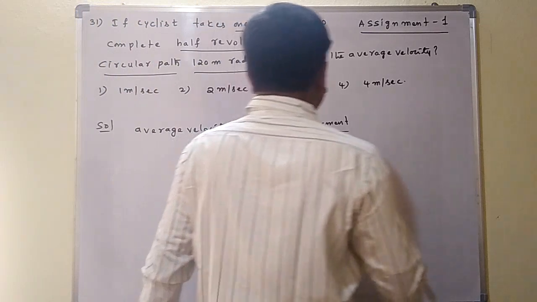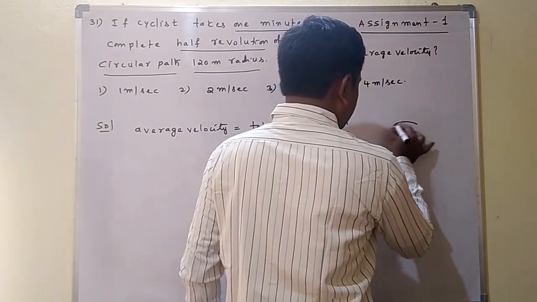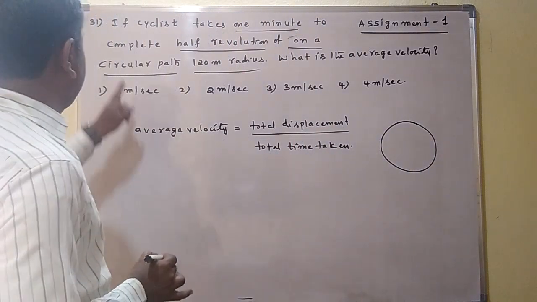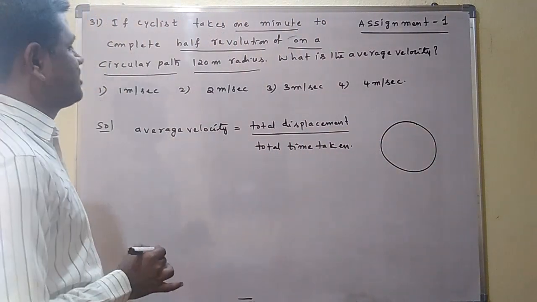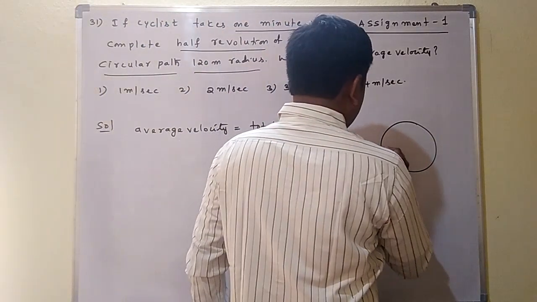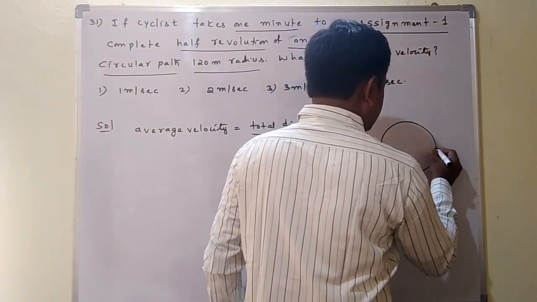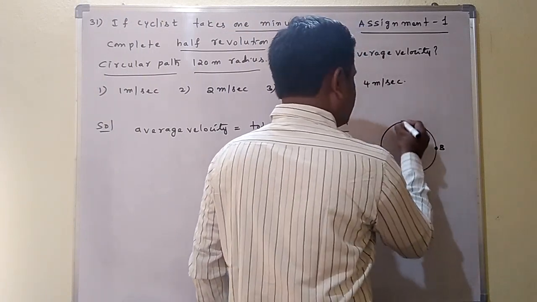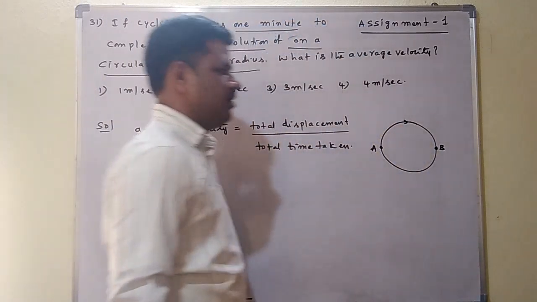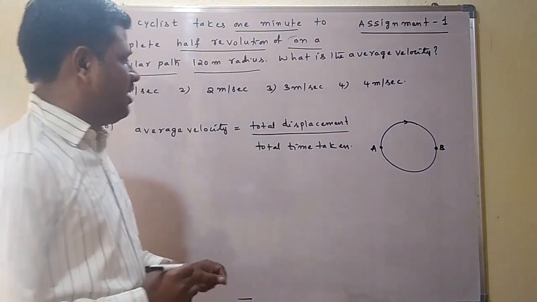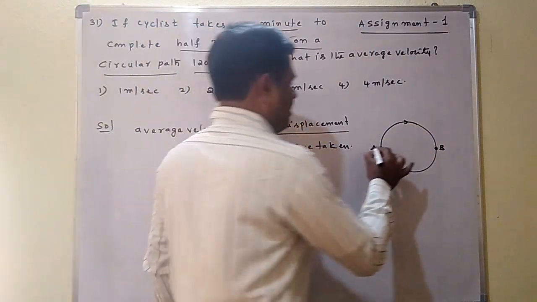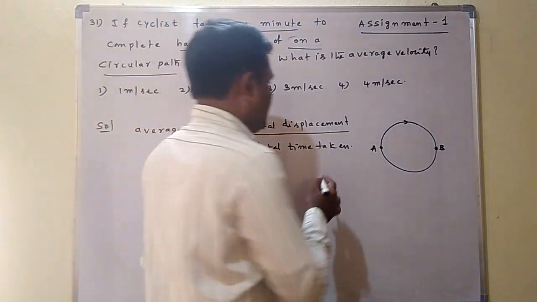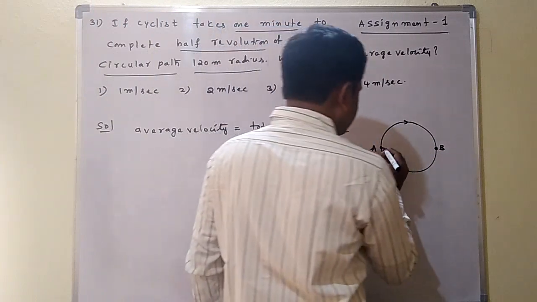Now see, this is what is given in the problem. If a cyclist takes 1 minute to complete half a revolution on a circular path. This is a circular path. He is completing the half revolution, up to this point, coming from A to B. Suppose we want to find the distance, we calculate this value A to B. But here displacement is required.